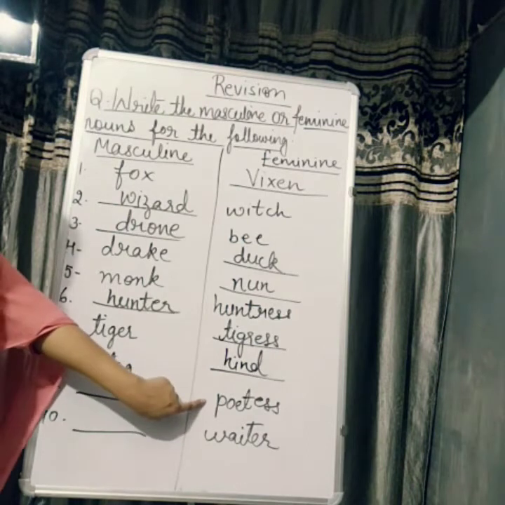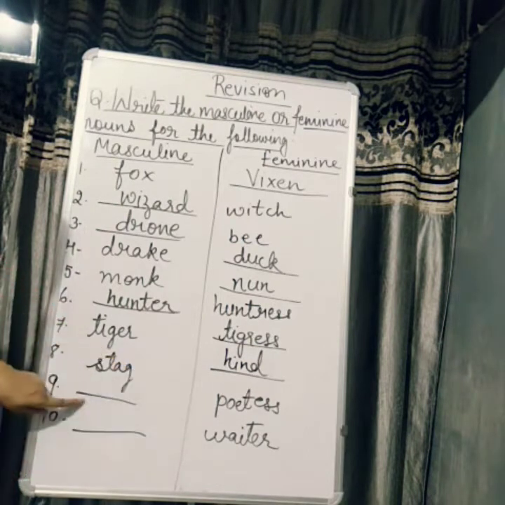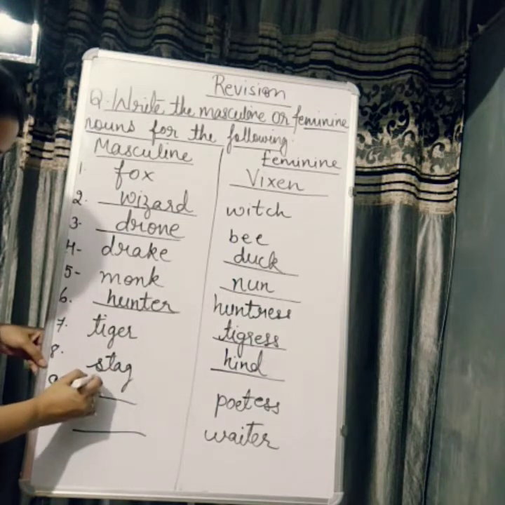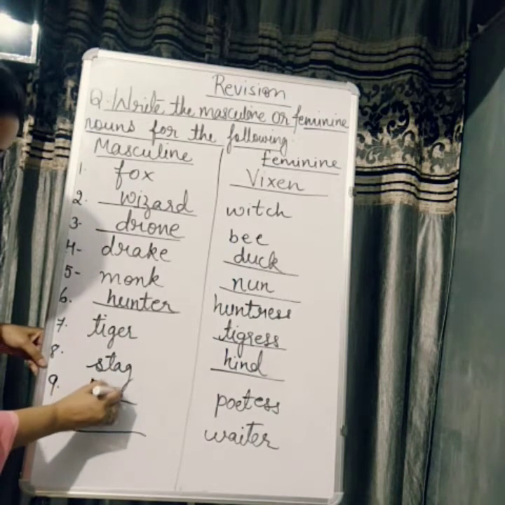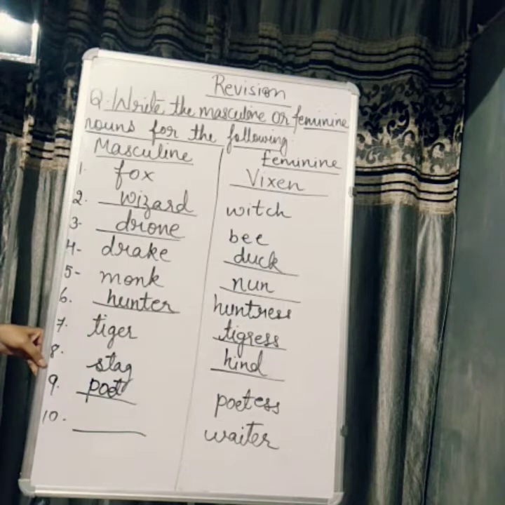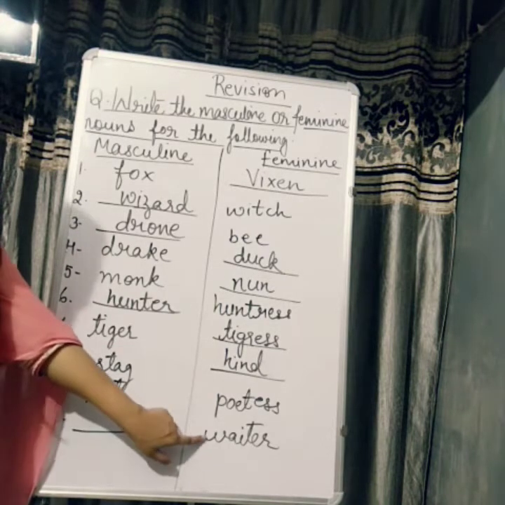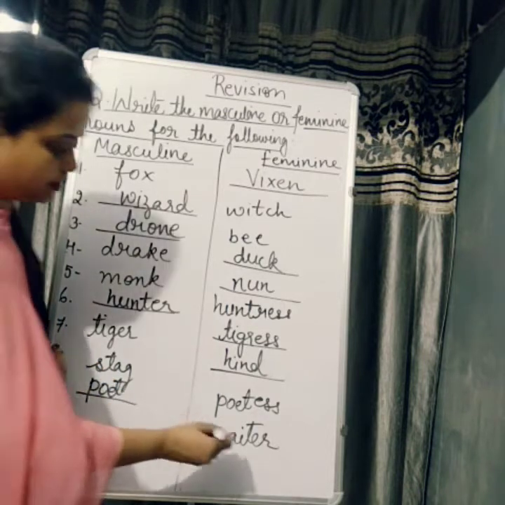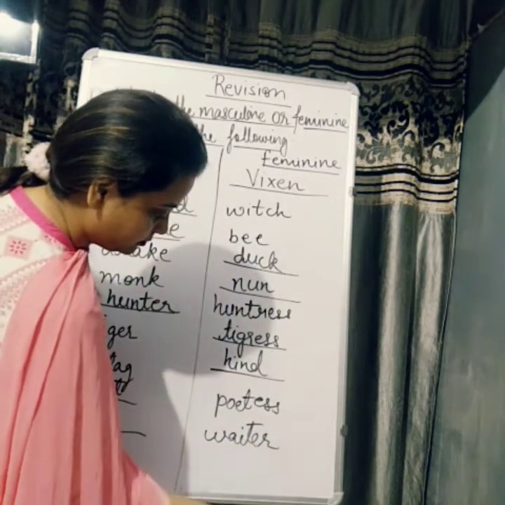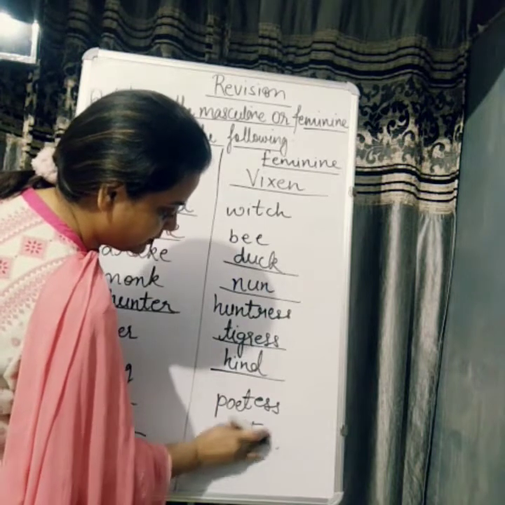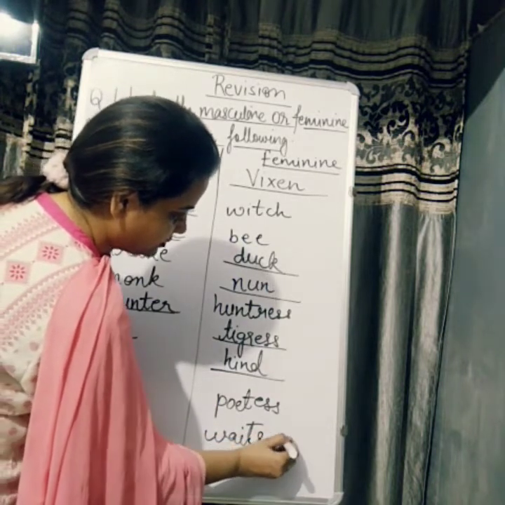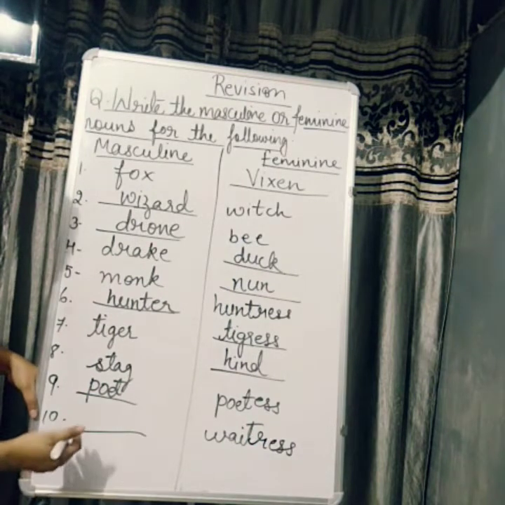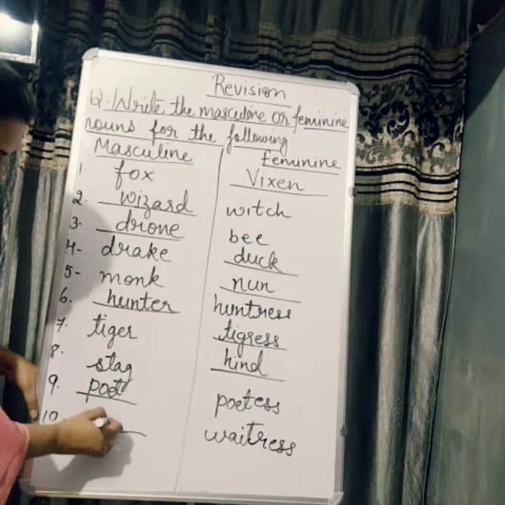Over this side, poetess is written. So what is the male of poetess? What is the masculine gender of poetess? Is poet. P-O-E-T, poet. And the last one is waiter. Sorry, waitress. So what is the male of waitress? Is waiter.